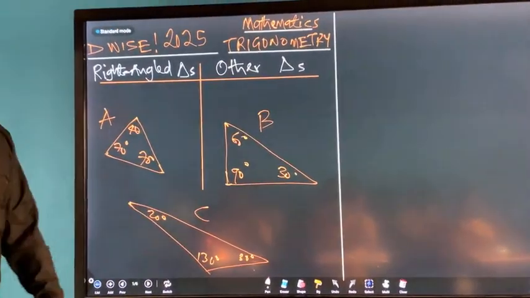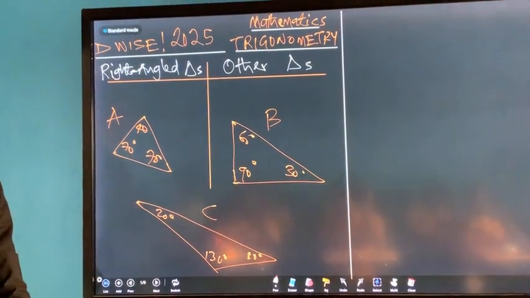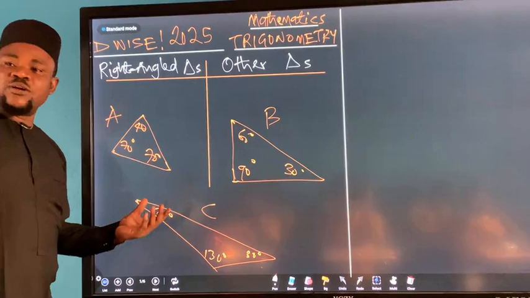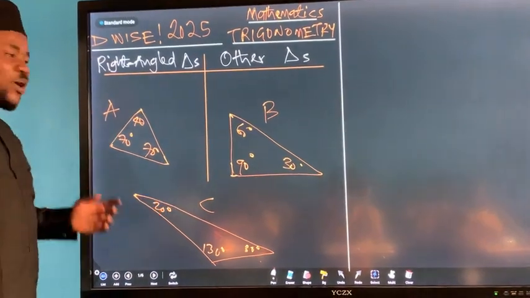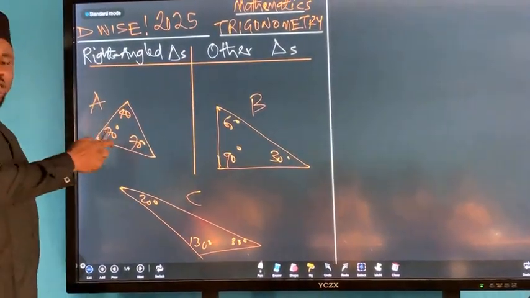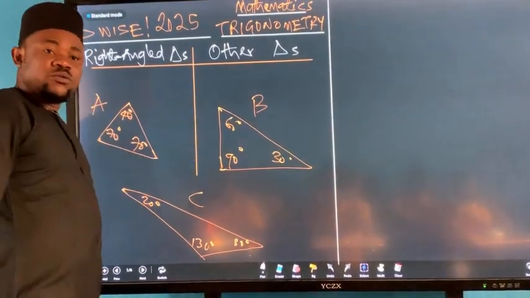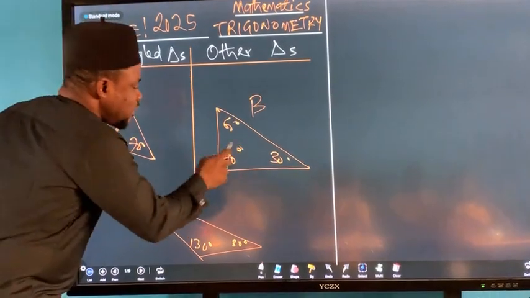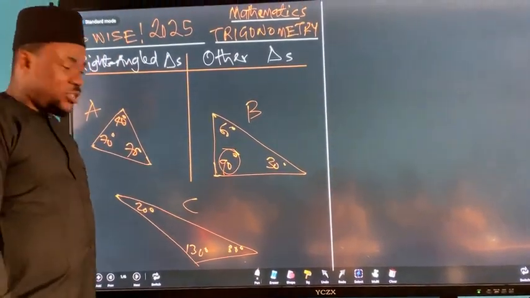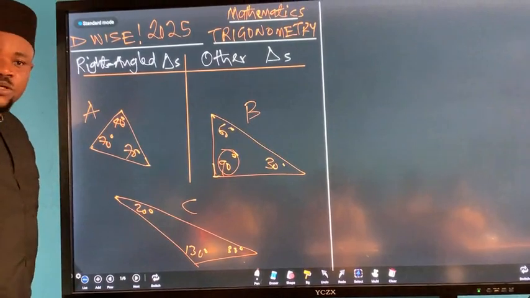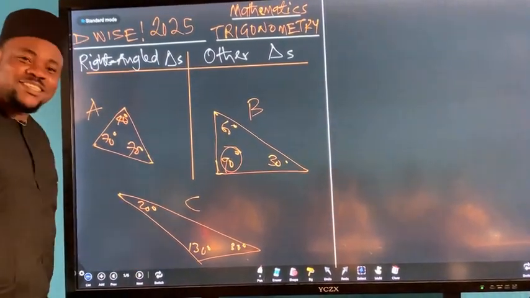Which triangle is an acute angle triangle? Which one? I can't hear it. Which is an acute angle triangle? Why is it A? Because all of them are less than 90 degrees. You get that? Acute angle triangle. B is what? Because one of the angles is 90 degrees. This one is what now? No. Obtuse angle. Obtuse angle.